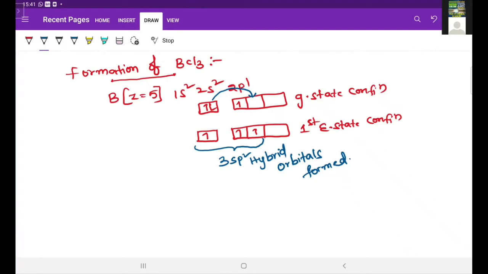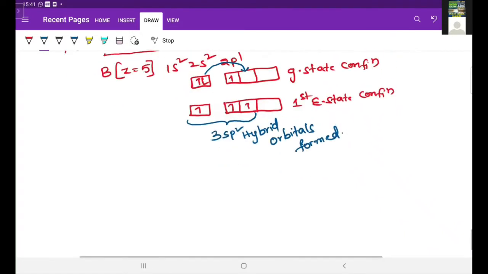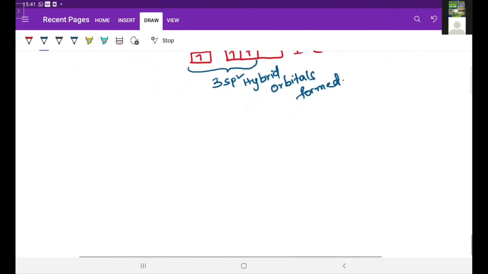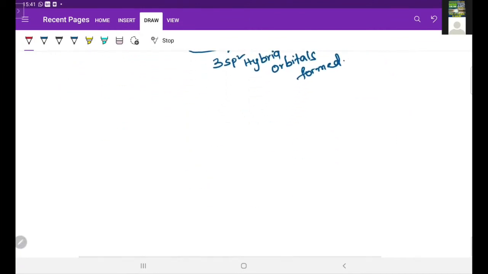And we know that one more element is there, chlorine. That chlorine has one unpaired electron in a pz orbital, as I explained in the previous example. The 3 sp2 hybrid orbitals formed in boron are arranged in trigonal planar geometry, like this. Each sp2 hybrid orbital of boron has 1 electron.